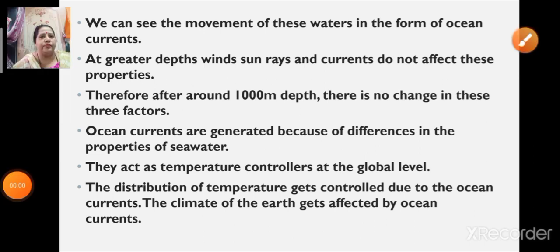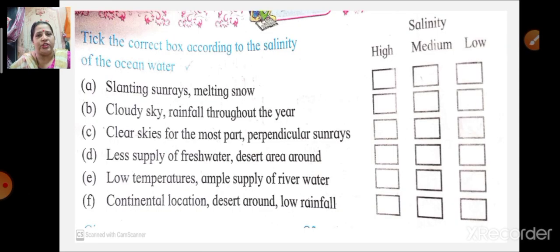So I hope children you will have understood this lesson very well. Now answer some of my questions. Tick the correct box according to the salinity of the ocean water. Here salinity is given as high, medium and low, and you are going to tell me what type of salinity will be there in what condition.